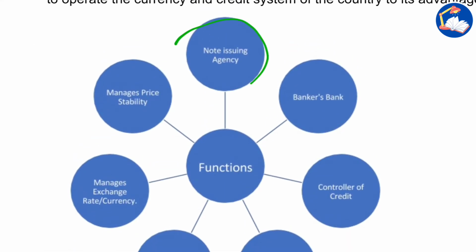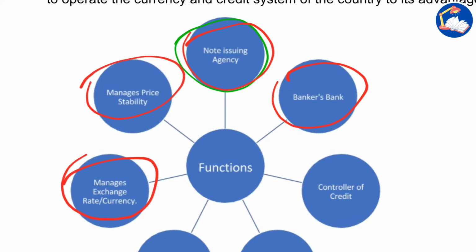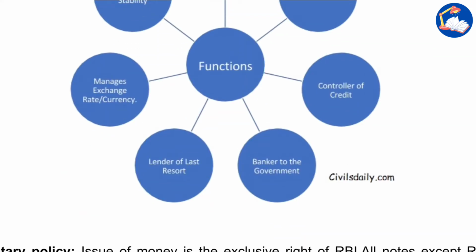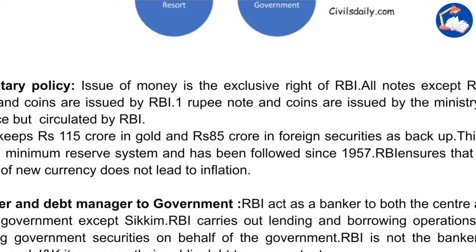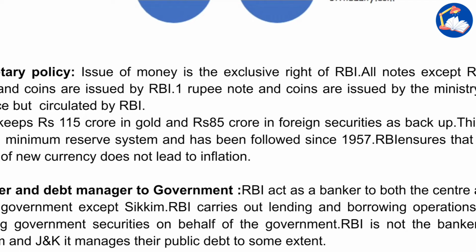These are basically the functions of RBI. First, it's a note issuing agency. It's called the Bankers' Bank. It manages price stability. It manages the exchange rate. Then it is the controller of credit, the lender of last resort, and banker to the government. These are some of the functions, and we will be discussing the main functions in the coming sessions.